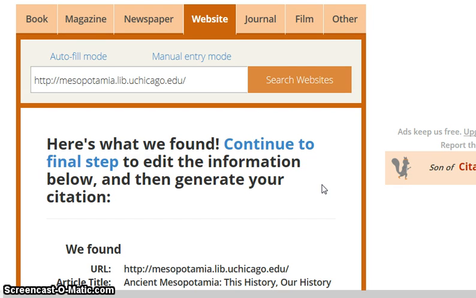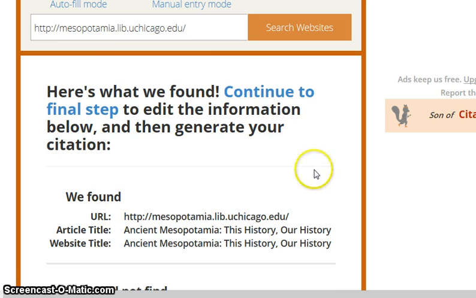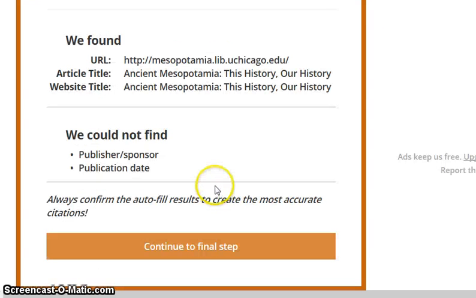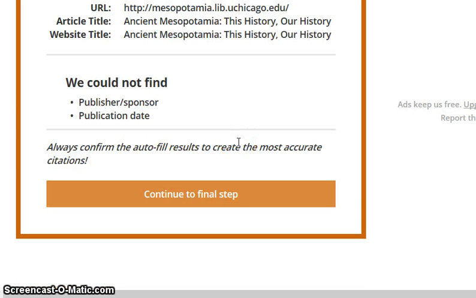And it says, here's what we found. Continue to the final step to edit the information below and then generate your citation. So they have the URL, the article title, and the website title. They could not find a publisher, sponsor, or a publication date, which isn't that huge of a deal when it comes to websites. A lot of times you are going to have difficulty with that. So no, I wasn't able to find that on there, so let's continue to our final step.